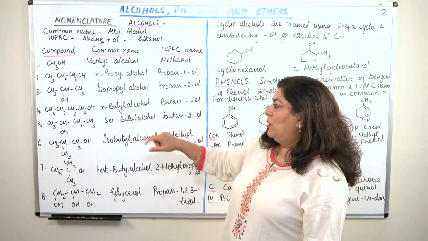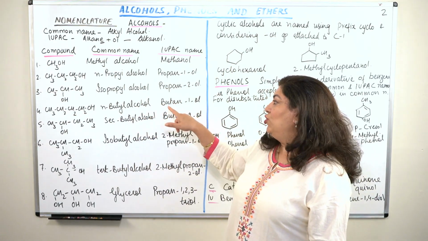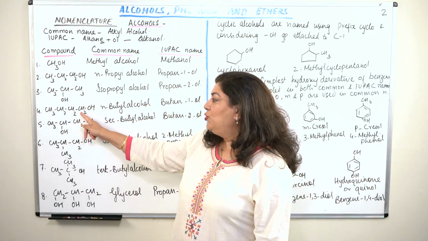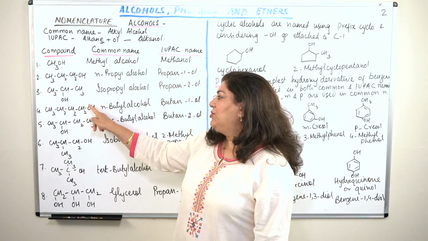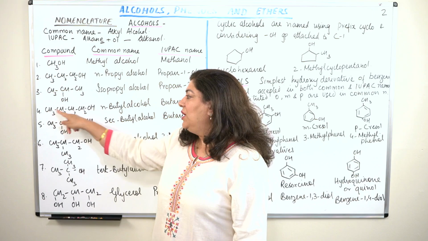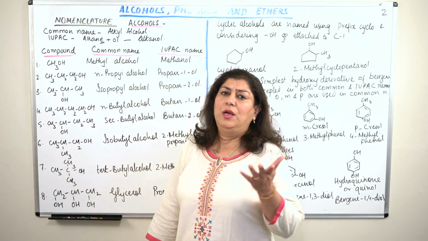So we were doing butanol. According to IUPAC nomenclature, this becomes butan-1-ol. Why 1-ol? Because I would choose to count from this direction. I will try to give OH the lowest locant. If I had counted from the other direction, the ol would have been on the fourth carbon, which doesn't make sense.